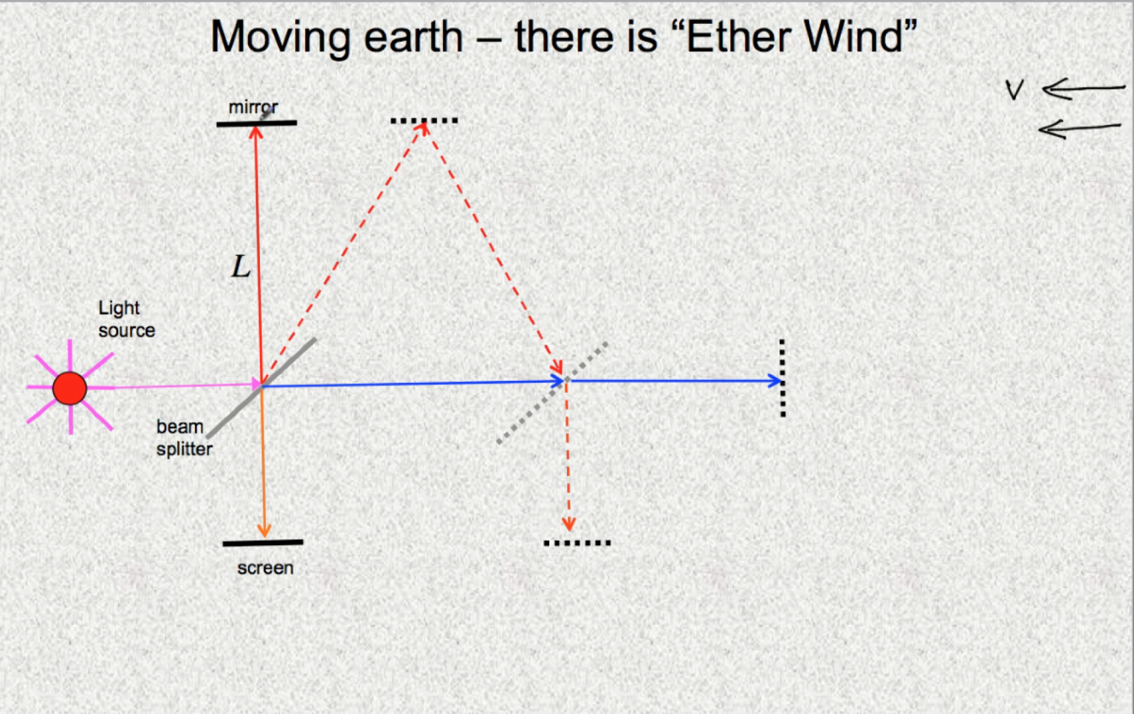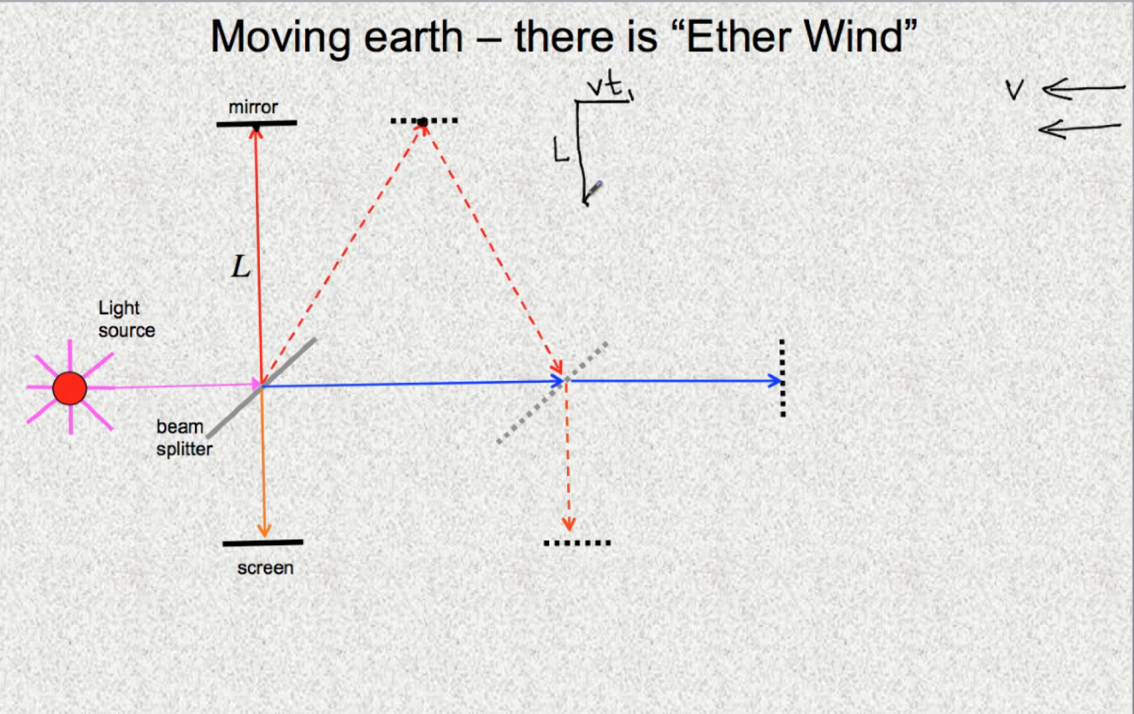Now after a little while, this mirror will have moved here, and let's ask how much time is taken for the light that is sent off by this beam splitter to go to this mirror and come back. Well, let's make a little diagram of that. So this is the length L. In a certain amount of time, let's call it T1, it has moved off a distance vT1. So the distance from here till here is vT1.